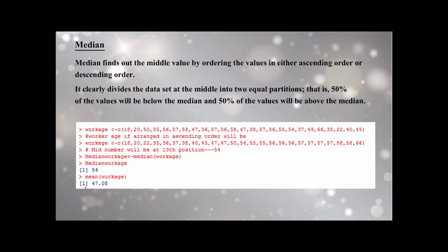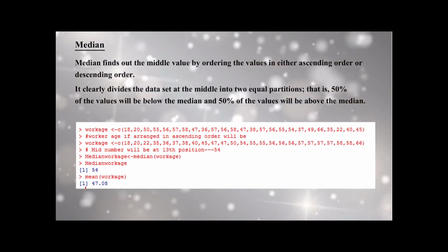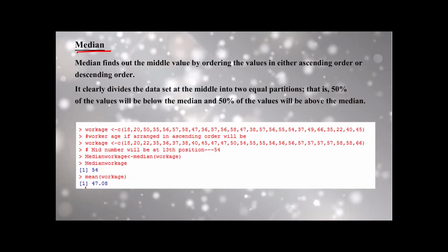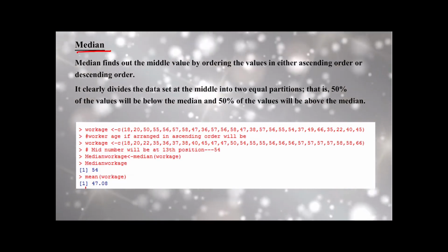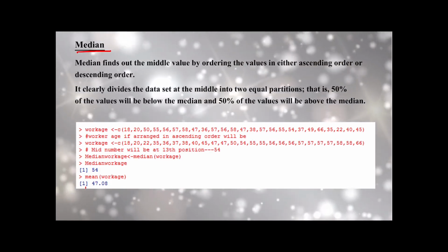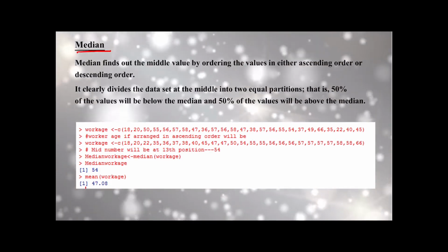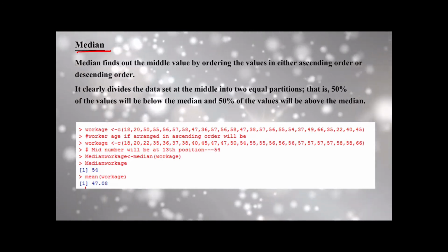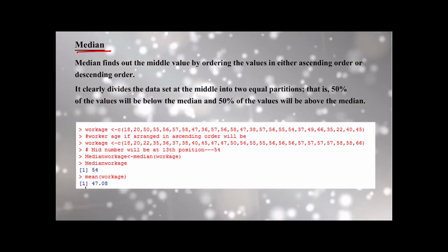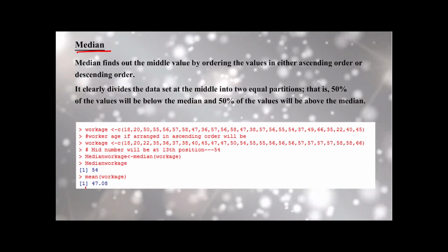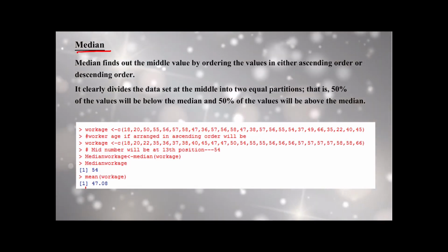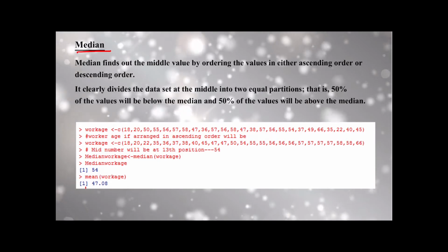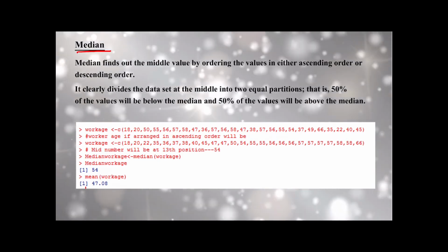The next measure of statistics is median. Median basically is a middle value. When we order the values either in ascending order or descending order, it divides your set of data into two equal halves, so that 50% of the values will be below the median value and 50% of the values will be above the median value.